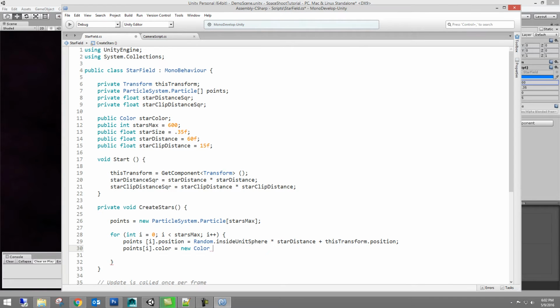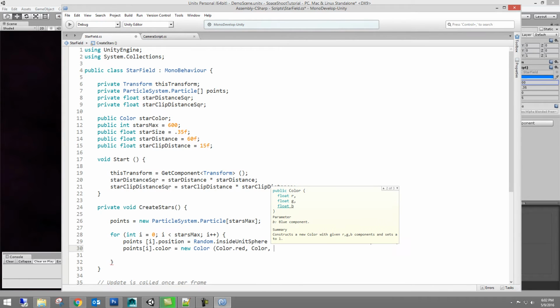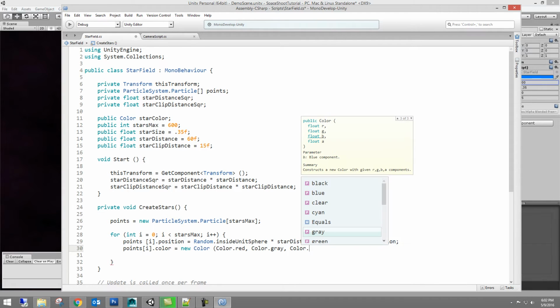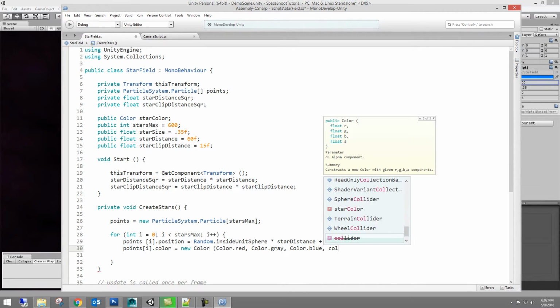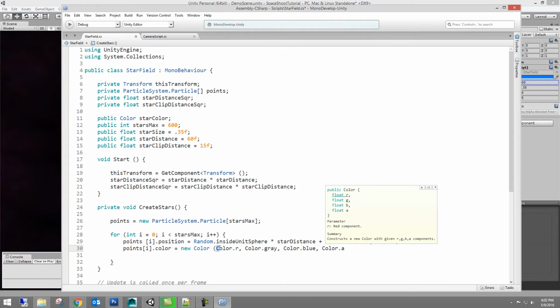New color, and then color.r, color.red, green. Oops. Color.red, green, blue, and then color.a. Now, what's happened here is the autocomplete has gone crazy. Red, green, color, alpha. And that's what it should look like. Oh, it's star color. I'm sorry.